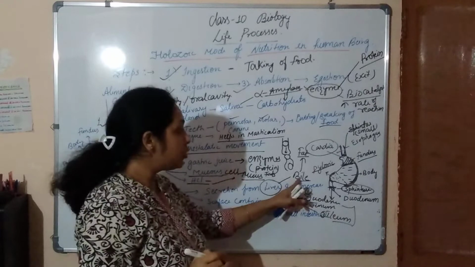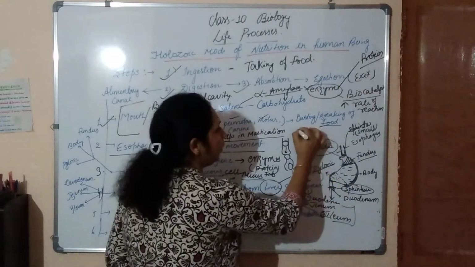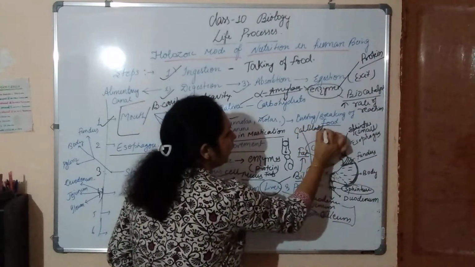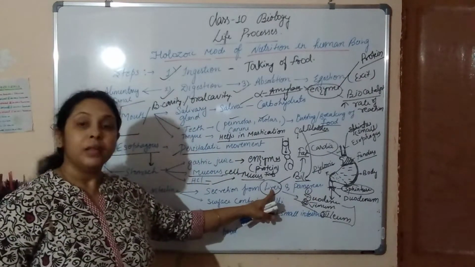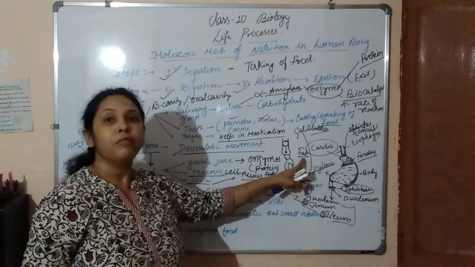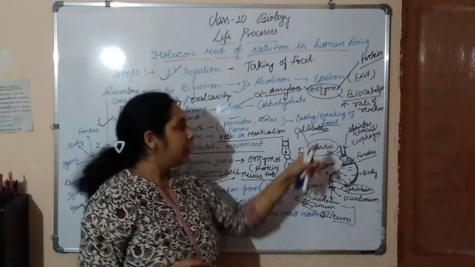The bile comes from the liver and is stored in the gallbladder. Bile helps in fat digestion, and it is also stored in the gallbladder.